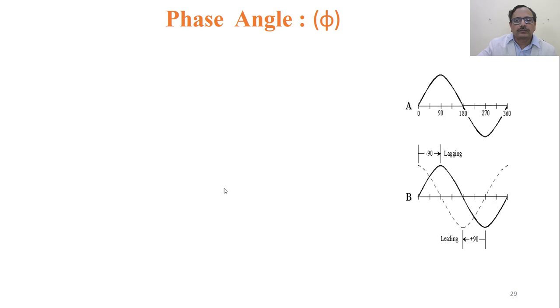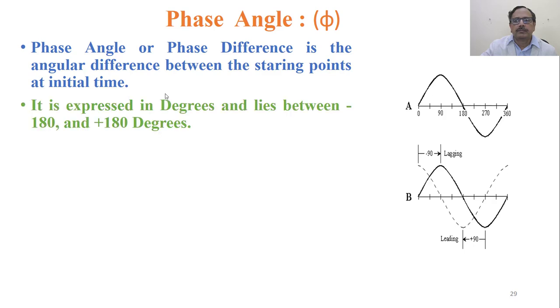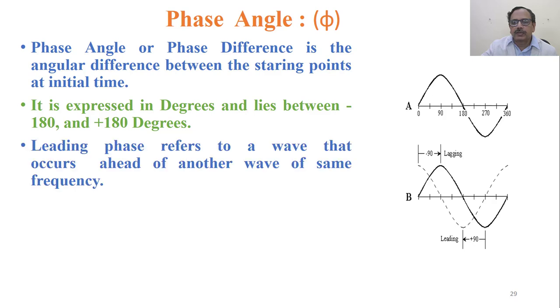Phase angle, also called phase difference, is the angular difference between the starting points at initial time. It is expressed in degrees and lies between minus 180 and plus 180 degrees. So if there are two bodies, say A and B, A has started here at time t, its position was 0, it started and is moving. The point B would have started here, right? So when it reaches here, it looks as if it started from here.